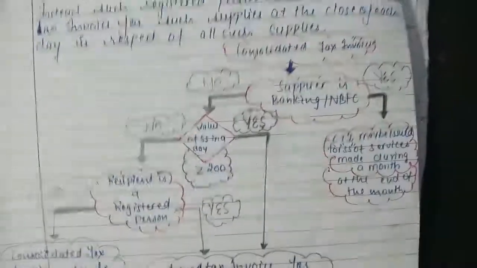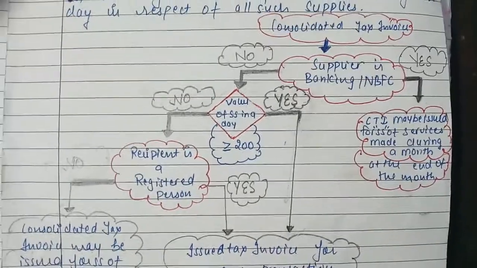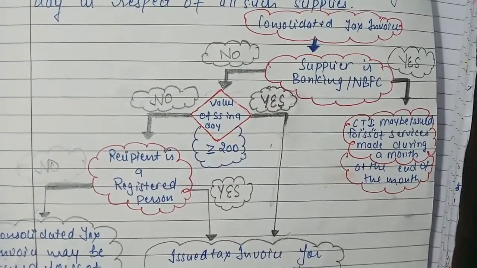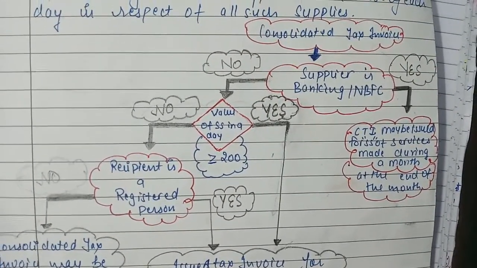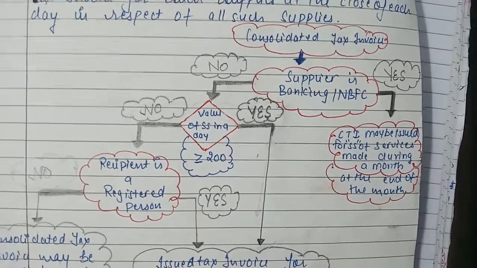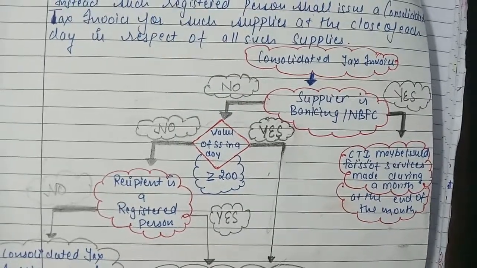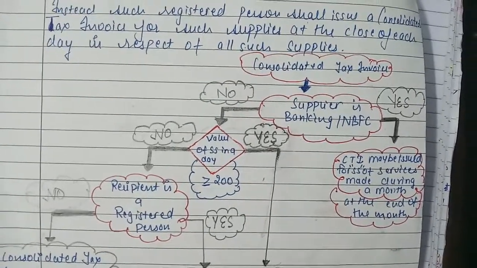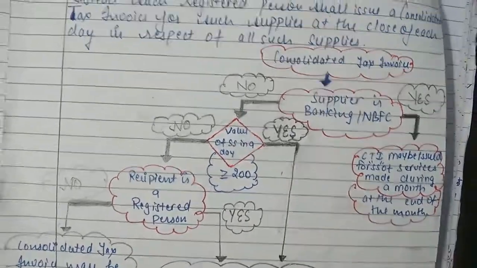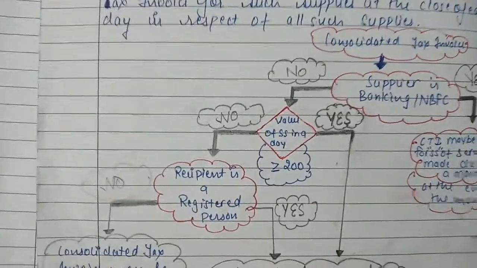Here I am discussing a chart regarding consolidated tax invoice. In case the supplier is banking or NBFC, the consolidated tax invoice may be issued for supply of services made during a month at the end of the month. In case the supplier is not a banking company or NBFC, we check whether the value of supply in a day is greater than or equal to 200.